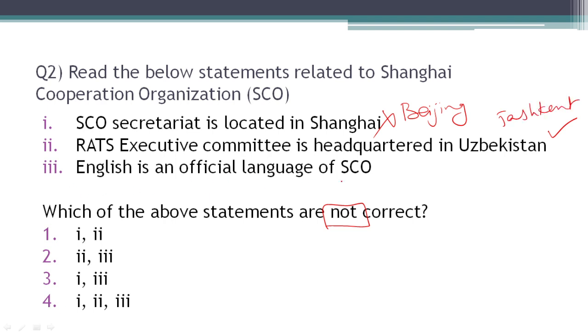English is an official language of SCO. This is wrong because we know Chinese and Russian are official languages of SCO. So the correct answer would be which of the following statements is not correct. So 1 and 3 are not correct. So the correct option is 3.